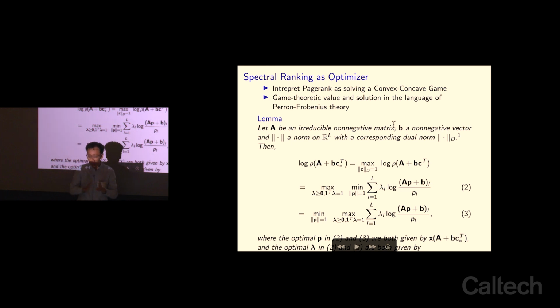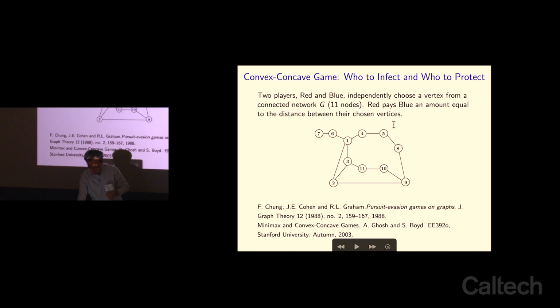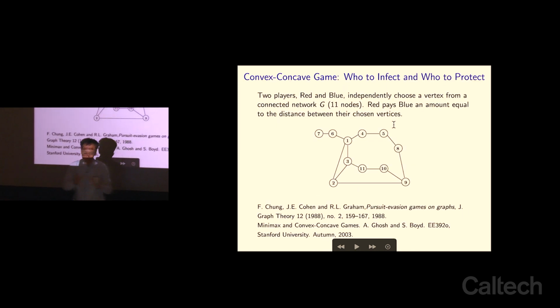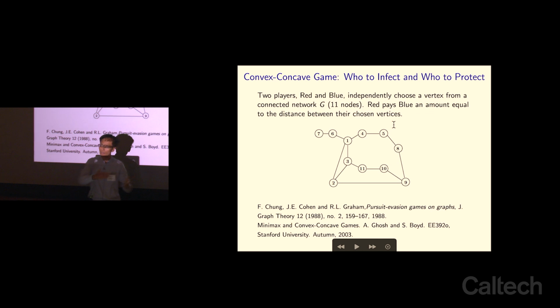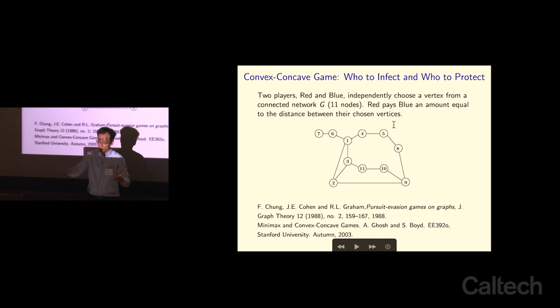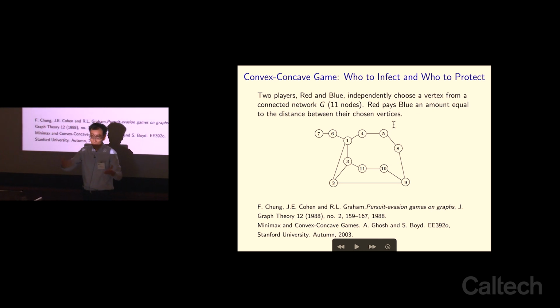So this is also somewhat intriguing because from Perron-Frobenius theory, the right and the left eigenvectors have a very nice, intricate relationship. Now here's another sort of convex-concave game. Just now we saw who should we infect, who should we spread our virus or our information to, so as to maximize the spread.